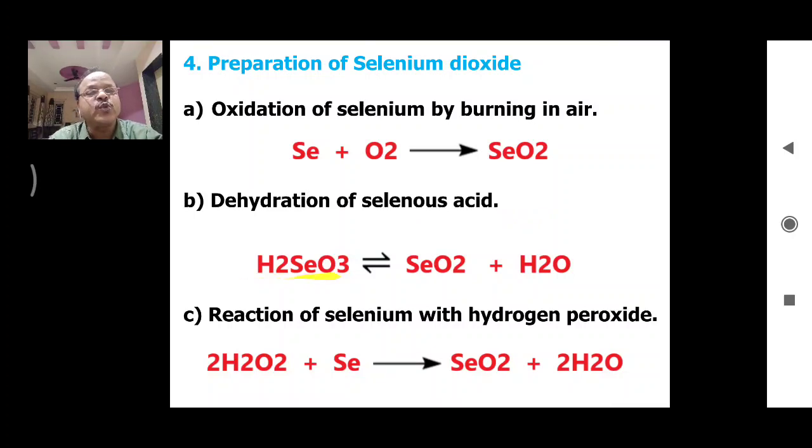So H2SeO3, which is selenous acid, on dehydration forms selenium dioxide. The third method of preparation of selenium dioxide is reaction of selenium with hydrogen peroxide. Hydrogen peroxide, when treated with selenium, forms selenium dioxide.